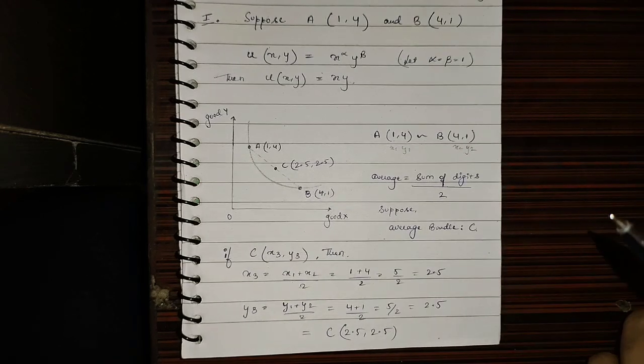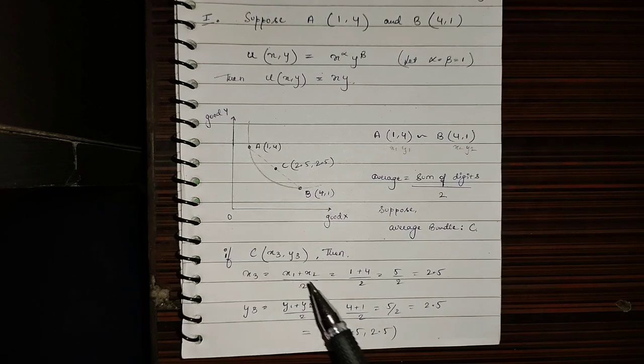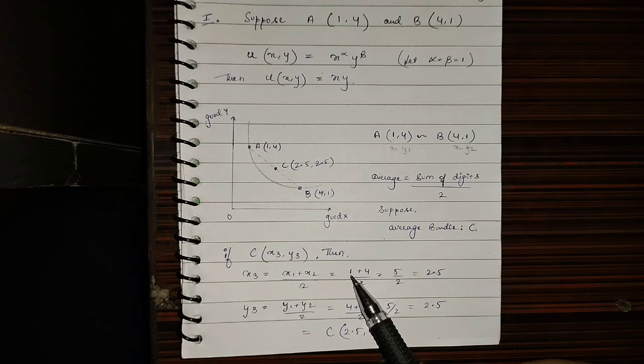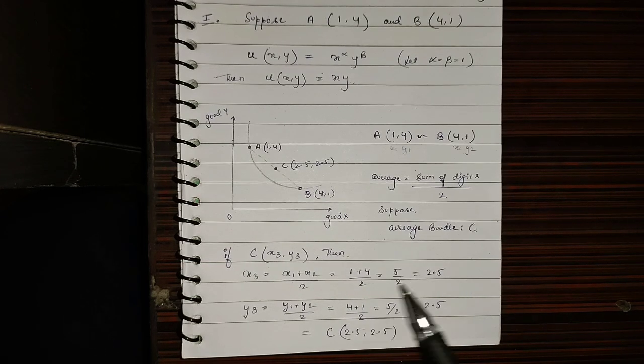Let us call the x quantity of C x3, then x1 plus x2 by 2 equals 1 plus 4 divided by 2 equals 5 divided by 2 equals 2.5. This is the x quantity of our average bundle C. Now for the y quantities we will do the similar calculation, and the y quantity we get is the same, 2.5.